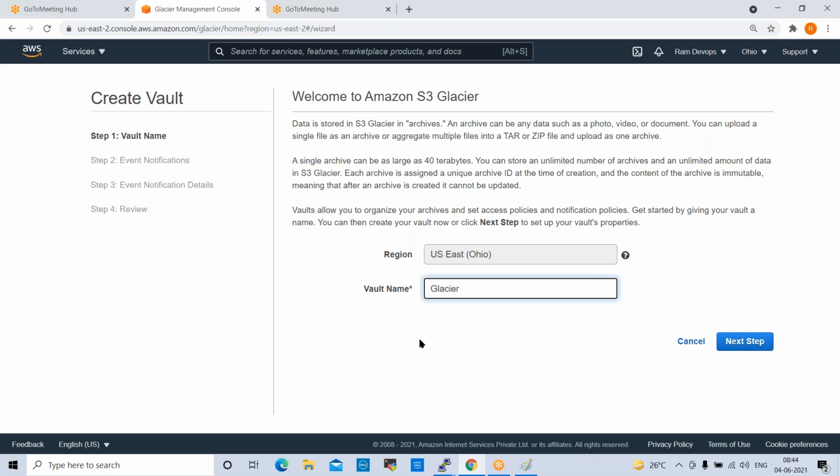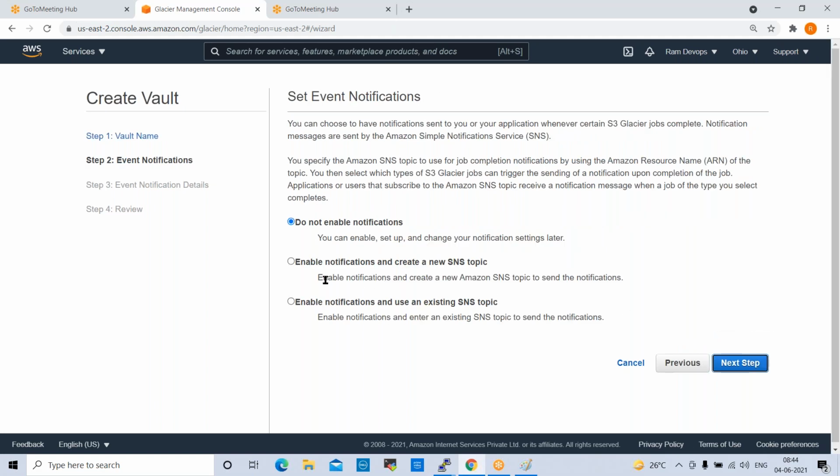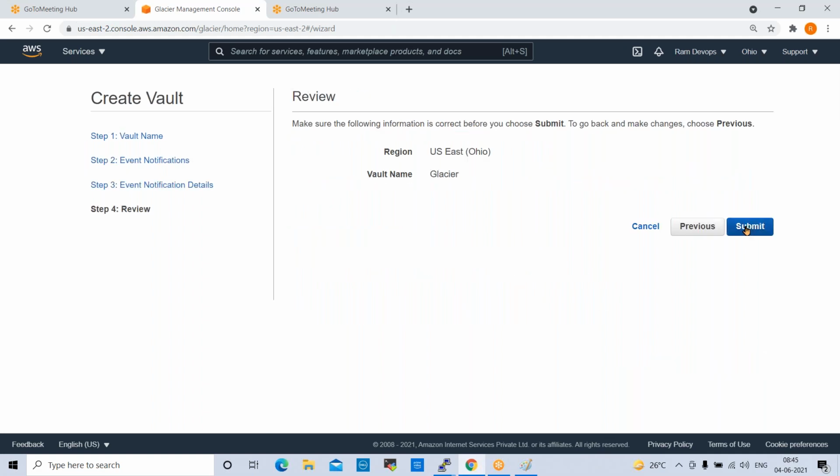Next, here it is asking you to configure some notifications. One option is do not enable notifications. Another is enable notifications and create a new SNS topic. If you want to enable this, you can. Or else, enable notifications and use an existing SNS topic, if you already have one. I don't want to enable notifications. Click on next, then submit.